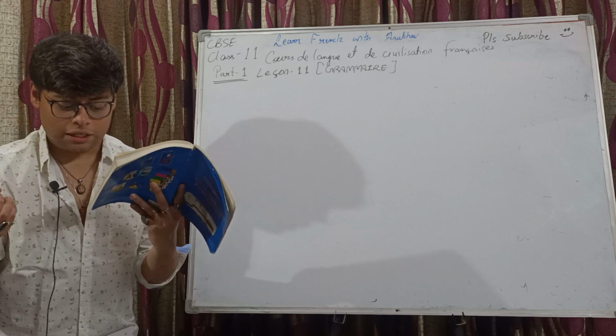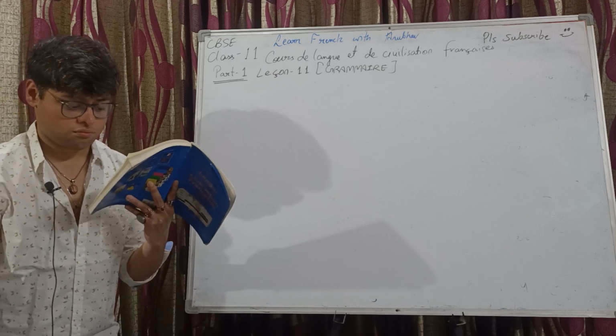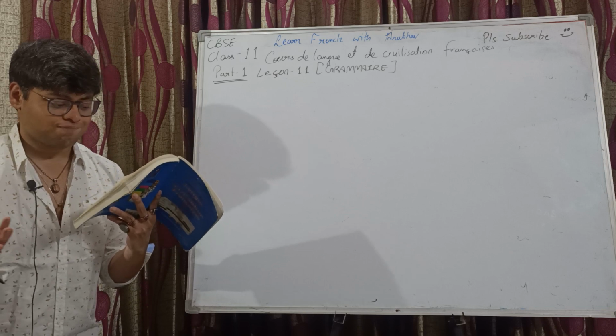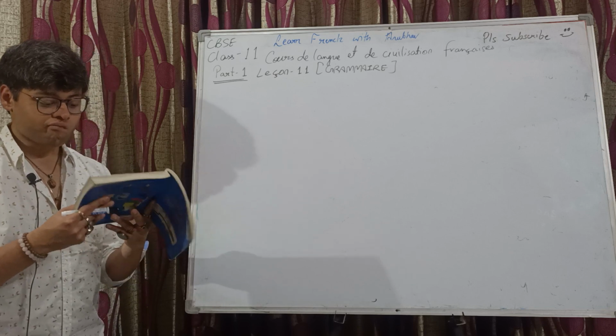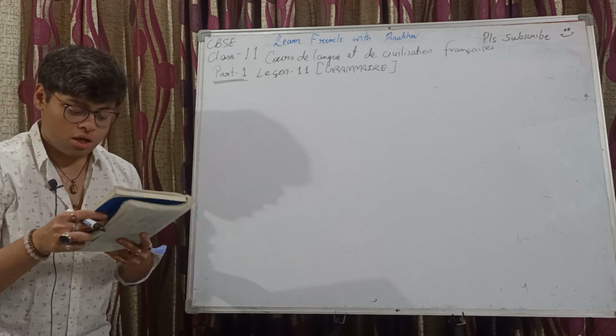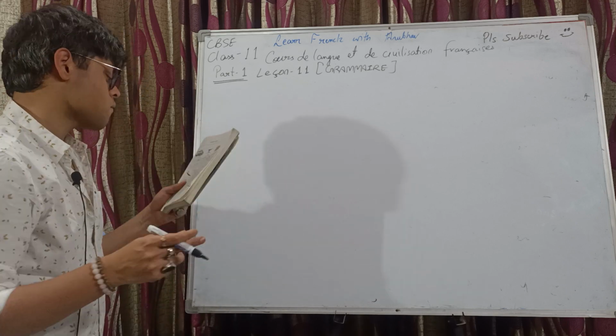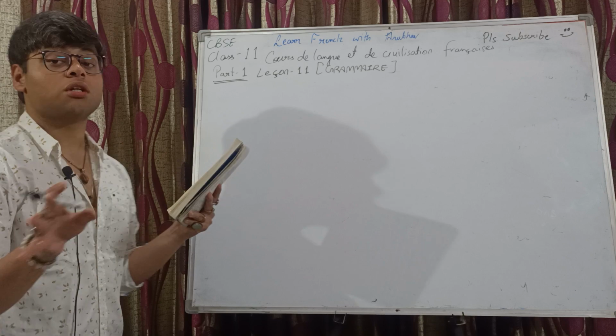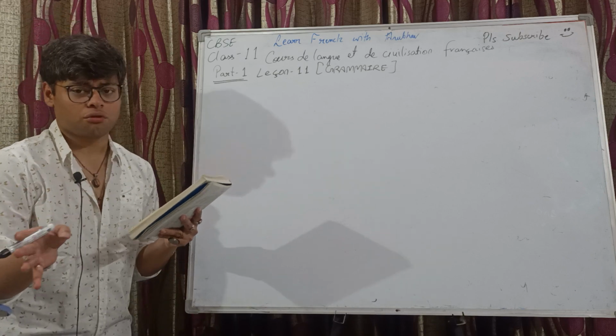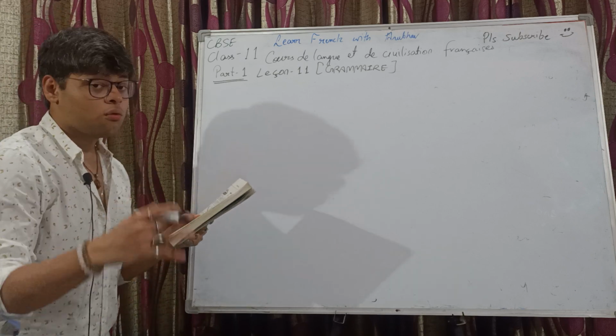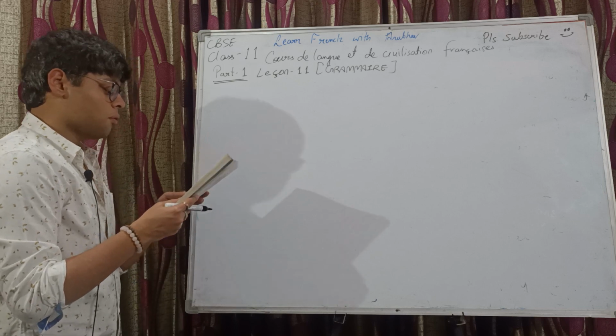Blesser means injured. Tuer means to kill, right? So you can do in that way. I'm not doing this exercise. I've given one or two examples for each. Now, do it on your own.